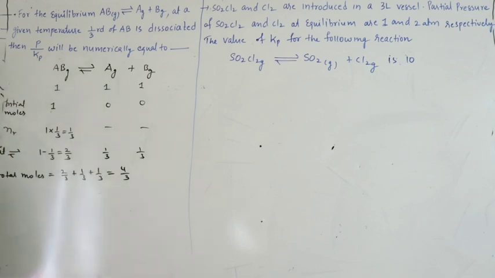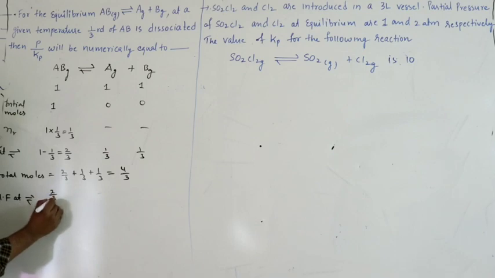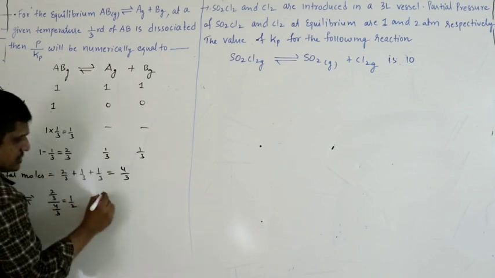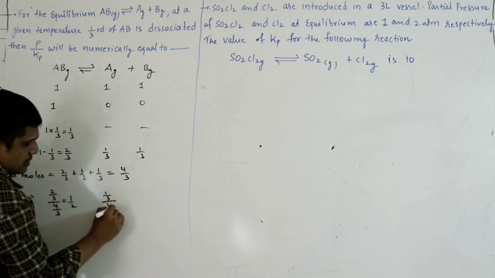We require Kp equation. So mole fraction at equilibrium, number of moles by total moles. So this is 1 by 2. Number of moles by total moles.